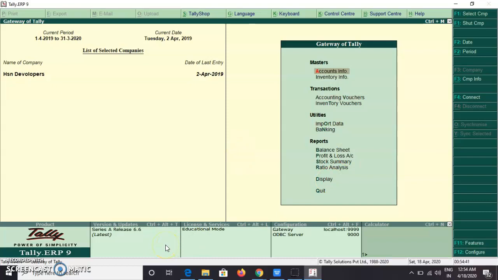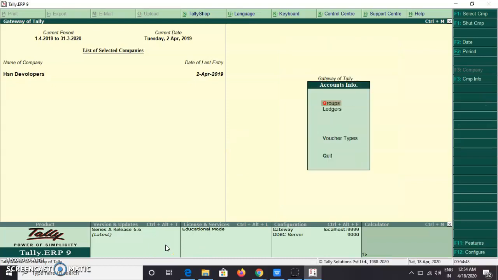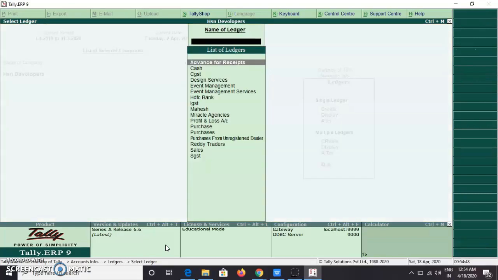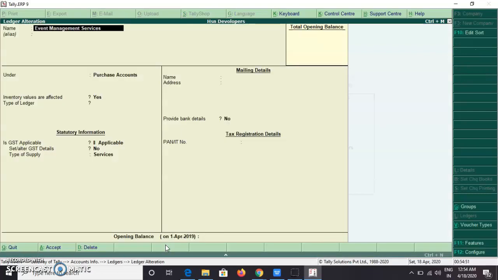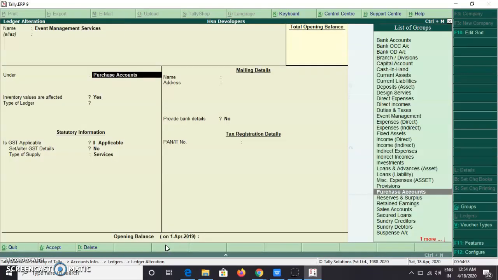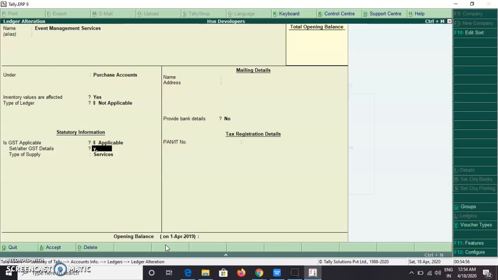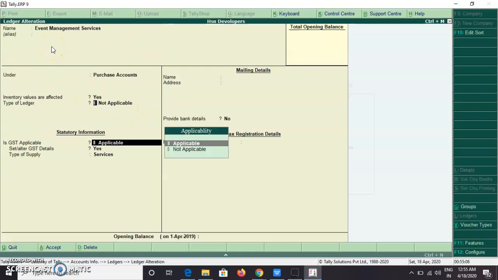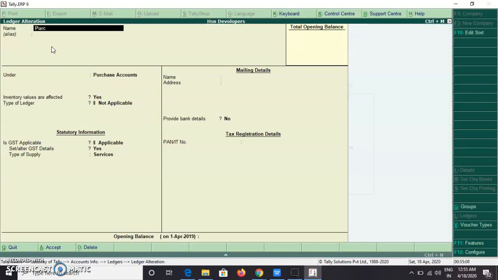So already I have created all those ledgers. I am going to show them now one by one. Ledgers. So event management services under purchases, and I have given the GST details here. Yes, event management, HSN number, taxable. So I'm going to change this name actually, from purchases to purchase of event management services.